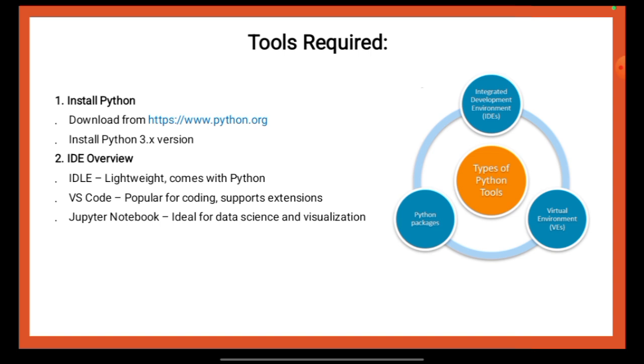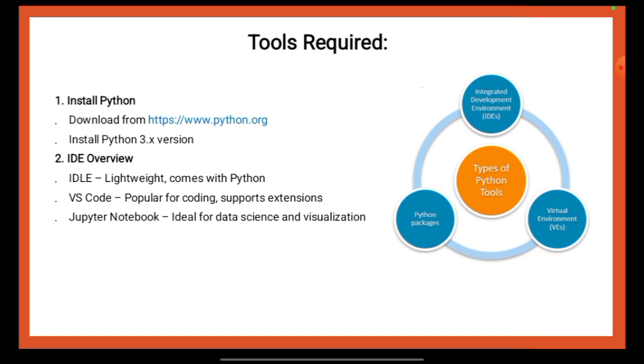So from this part, we can understand that to start working with Python, the first step is to install Python from the official website. It is recommended to install the latest Python 3.x version for the most up-to-date features and support. After installing Python, you will need an integrated development environment, also known as an IDE, to write and run your code.